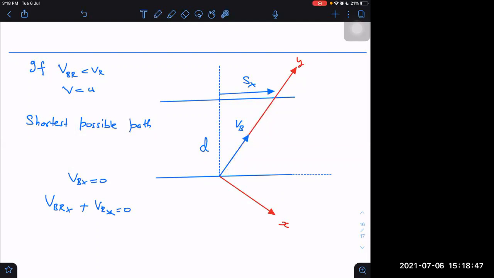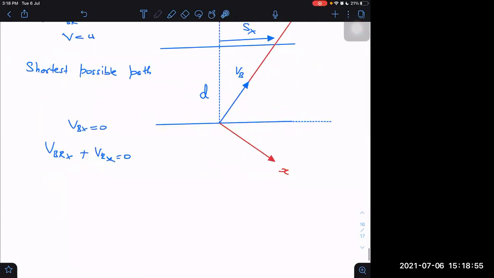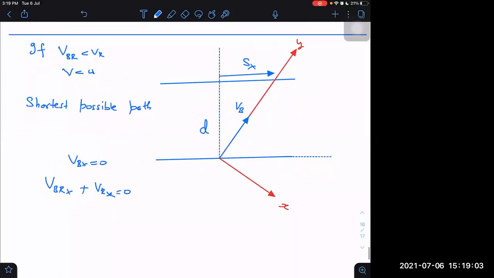Let us say finally the boat is traveling along the y-axis. Also, I want Sx to be minimum.